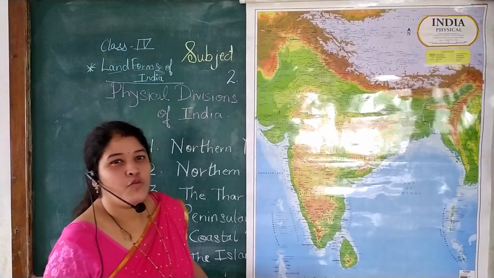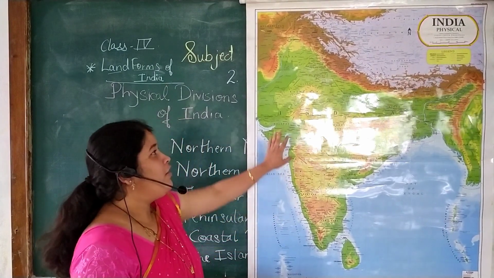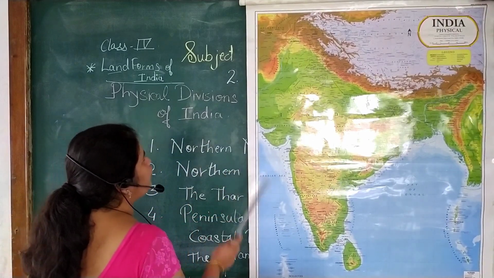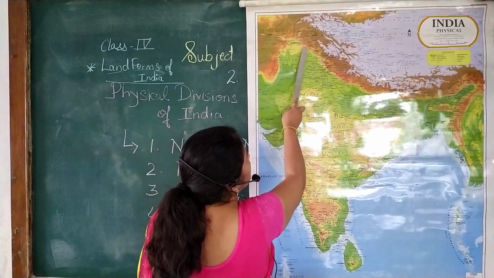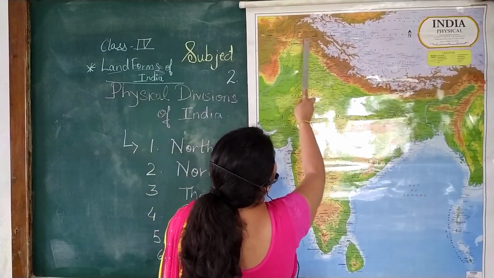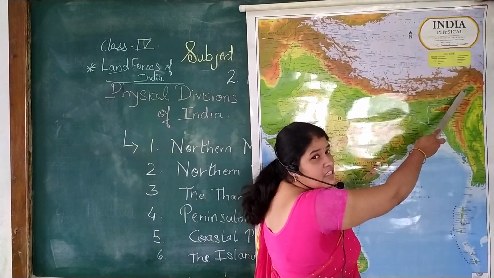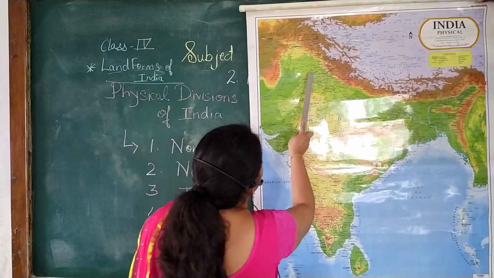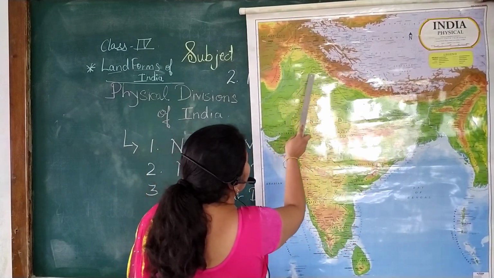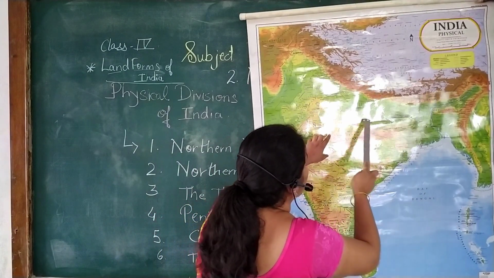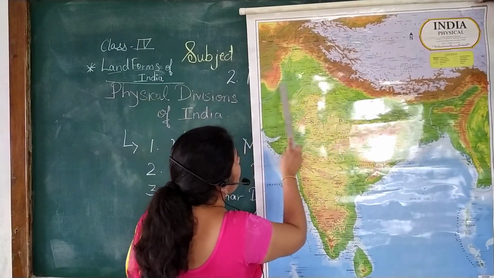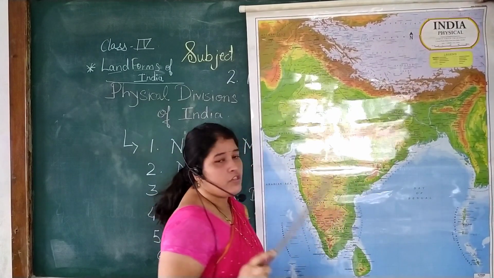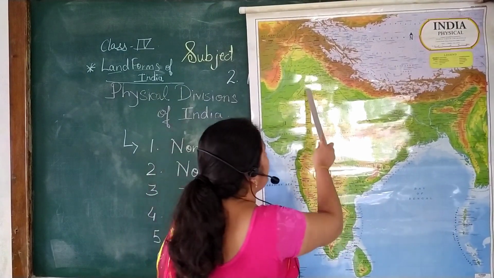Now we will see all these physical divisions on the physical map of India. See, this is the physical map of India. So first point I have told you, northern mountains. In this brown color, see, from Jammu and Kashmir and above also till Arunachal Pradesh in the east, all this range of mountains is northern mountains. Then here downside are the northern plains, also called Indo-Gangetic plains. Here is Indus river, here is Brahmaputra, and here is Ganga. The soil from these three rivers forms the northern plains.